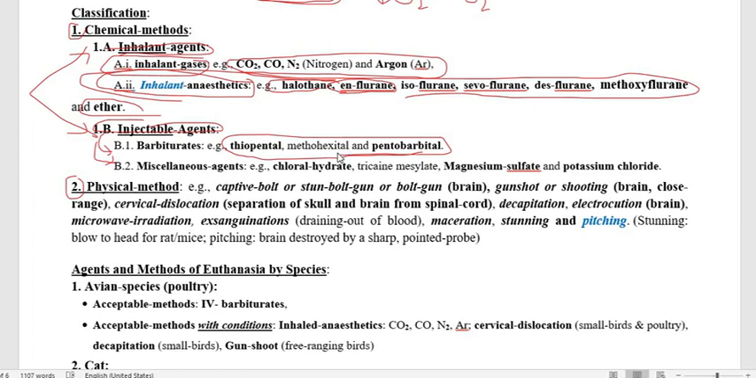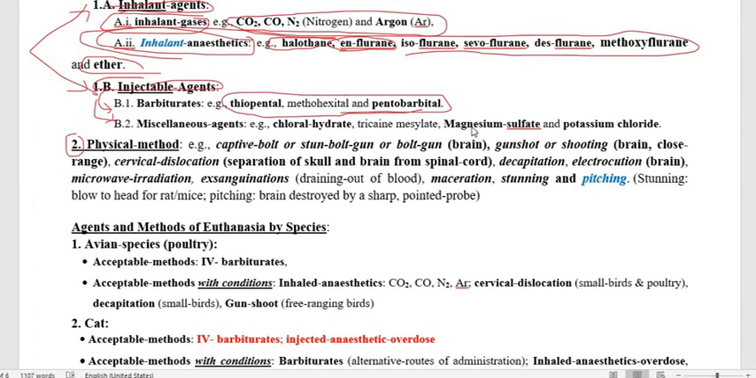Under the miscellaneous agents, which are not very costly, the agents are magnesium sulfate and potassium chloride, which are low cost. Other than that, the agents are chloral hydrate and trichloroethylene. So these are all the miscellaneous agents.